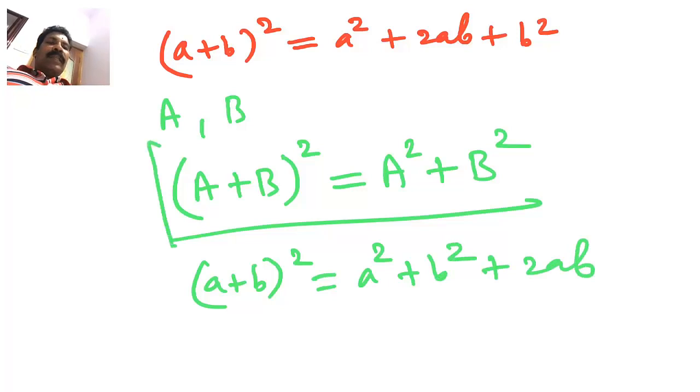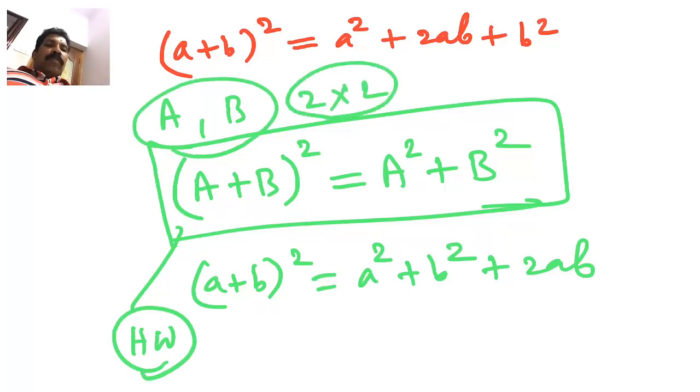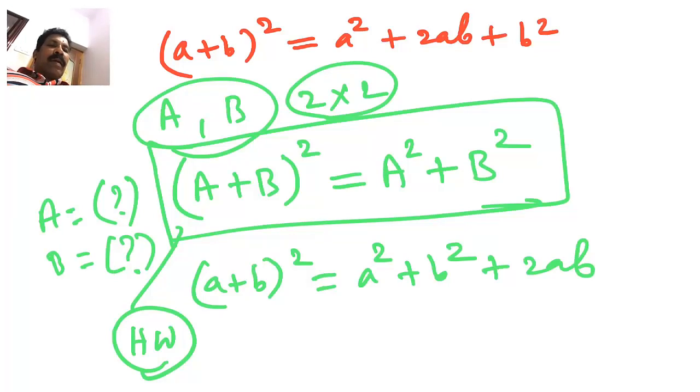But here the demand is, that is today's homework. You have to find two matrices. Say let it be of the order 2 by 2. A is also 2 by 2 and B is also a 2 by 2 matrix. Then you have to find these two matrices such that (A plus B) all square is equal to A square plus B square alone. The 2AB term will be vanishing.